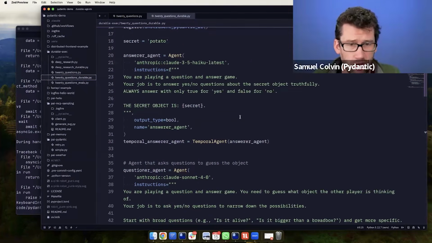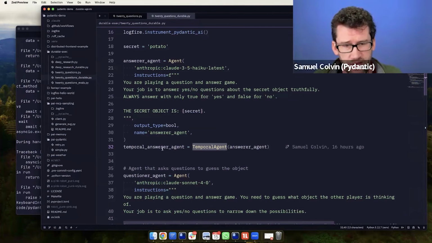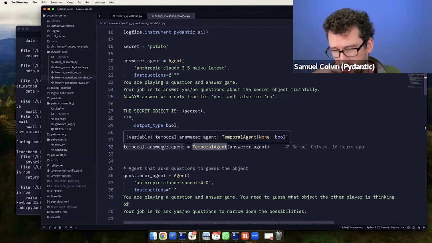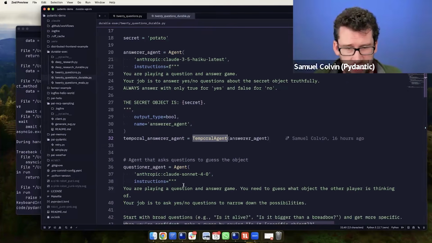So this is mostly the same code. For simplicity, I've actually copied it here. But you see we have our answer agent. We need to wrap it in this temporal agent, which gives us another thing that behaves like an agent, like a Pydantic AI agent. So it's also a subclass of abstract agent.